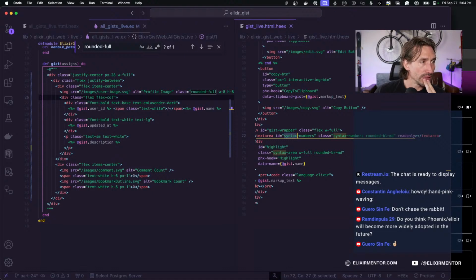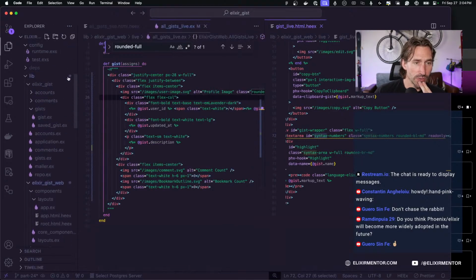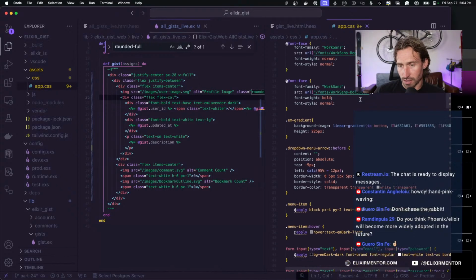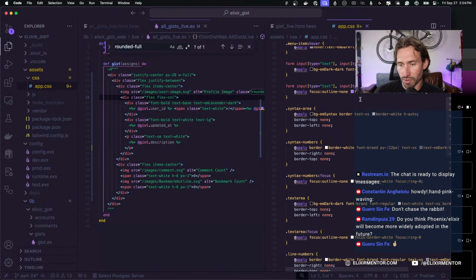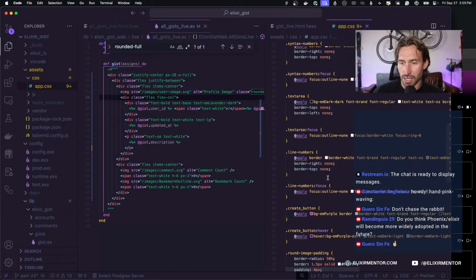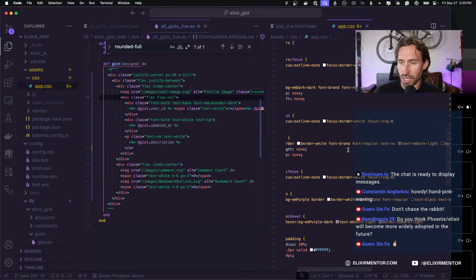Let's see. Let's just open up our CSS as well. So if we go over here, we have our syntax numbers, our line numbers. Okay, border white.